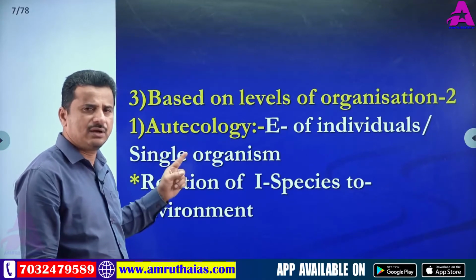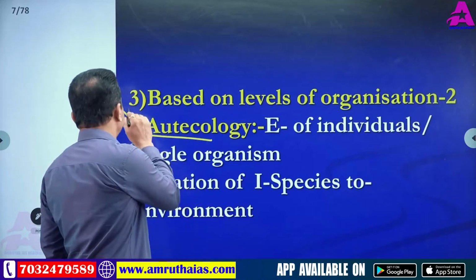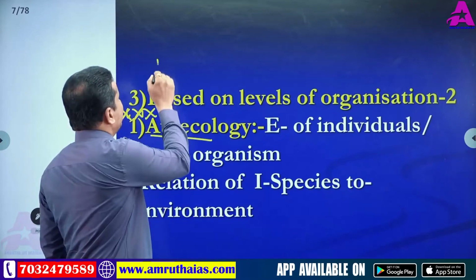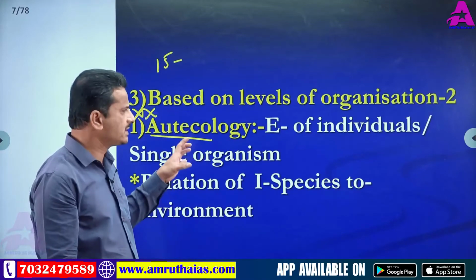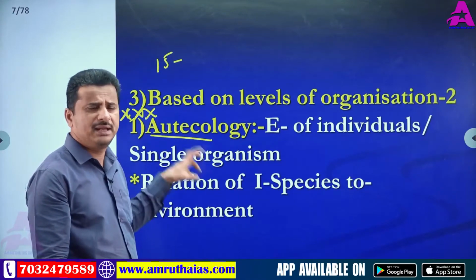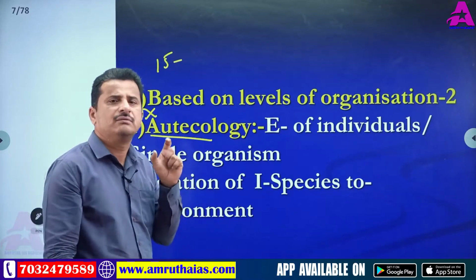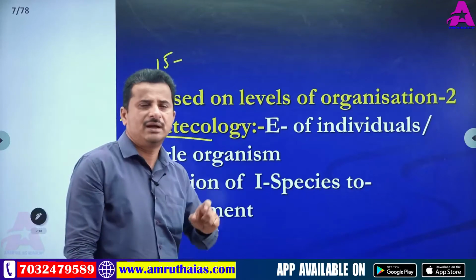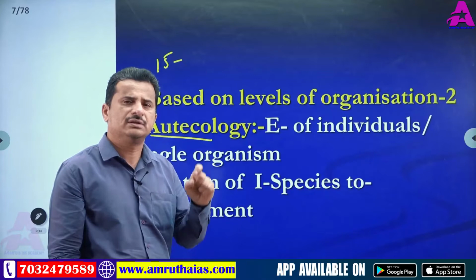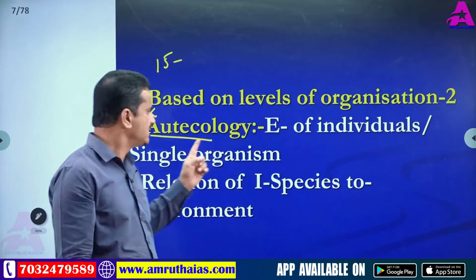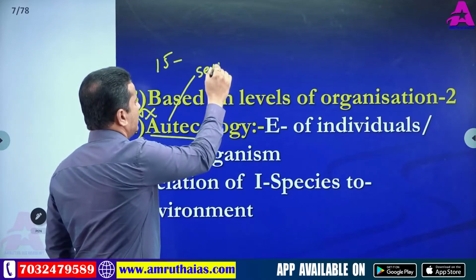Again, ecology has different types. The first one is autecology, which is very important. It has been asked about 15 times in different competitive exams, because it contains a particular meaning, a scientific term. So dear students, wherever words are scientific, or definitions contain a unique scientific word, they are very important. For example, autecology. Auto means self or individual.